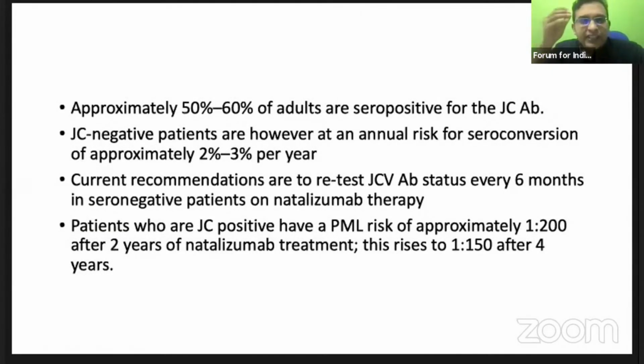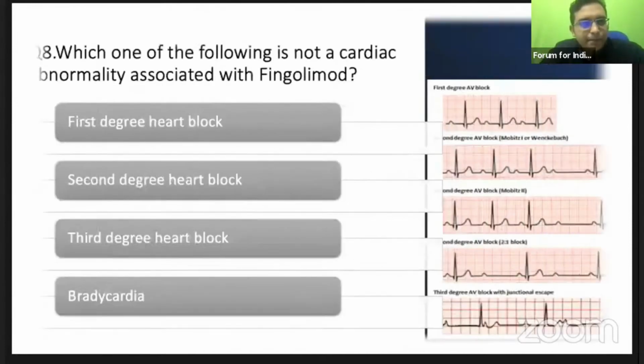And you should know one more thing. This JC virus is just like TB. It is very common, and 50 to 60% of adults would be seropositive. So it's imperative to check JC virus antibody before starting the patient on natalizumab. And JC virus antibody negative patients will have a seroconversion to positivity every year, about 2 to 3%. So the current recommendation is to retest this antibody every 6 months in patients on natalizumab therapy. So you should know that.